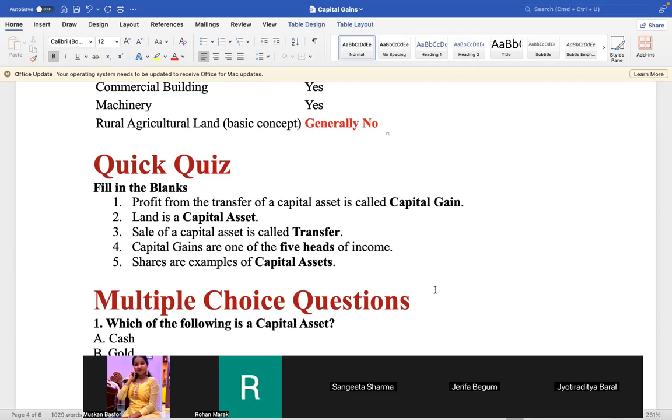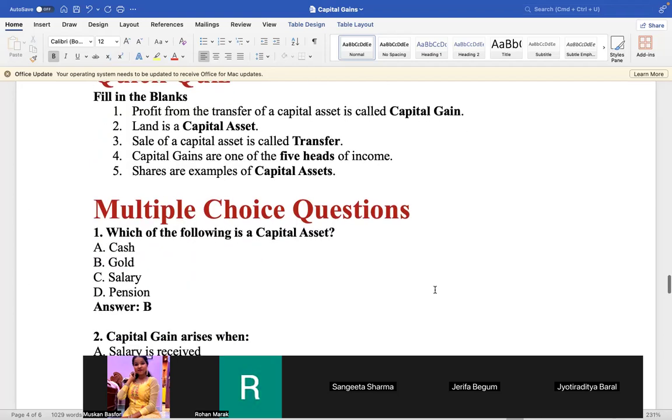Rohan Marak, quickly tell the quiz for you. Yes, sir. Profit from transfer of a capital asset is called capital gain. Next. Land is a capital asset. Sale of a capital asset is called transfer. Capital gains are one of the 5 heads of income. Shares are an example of capital assets. Very good. Very good. These are the multiple choice questions I have given.